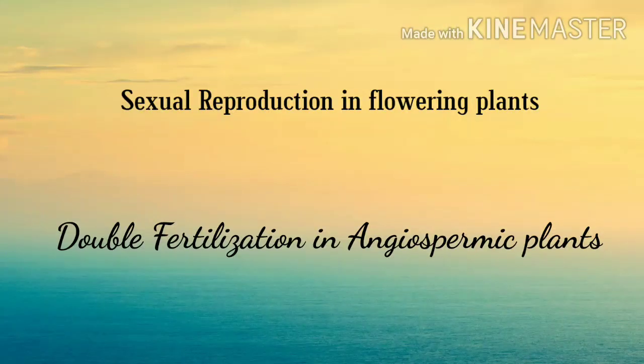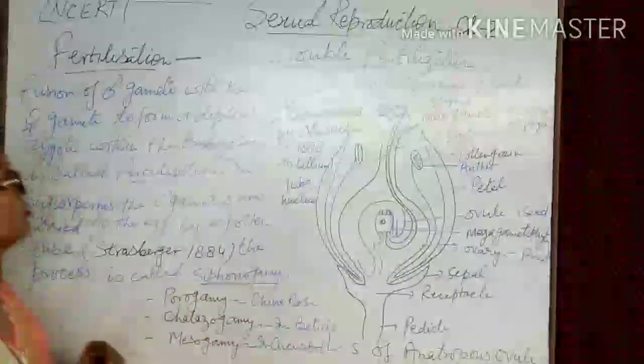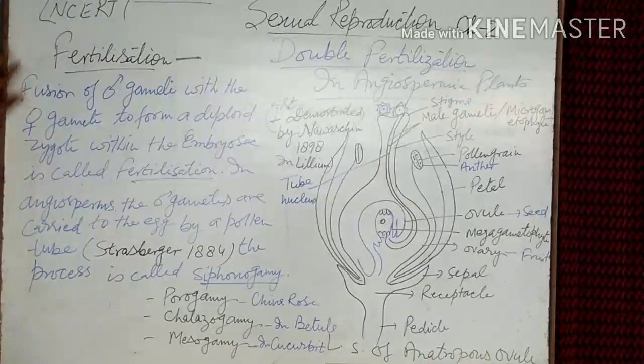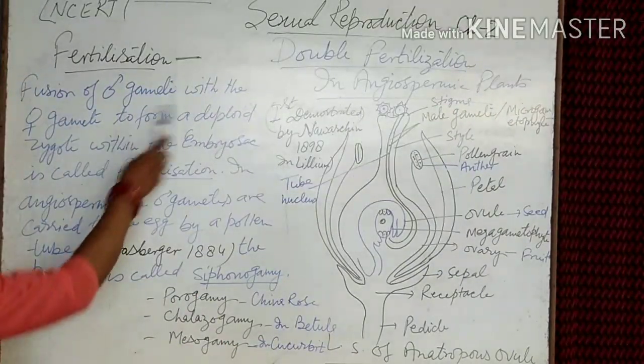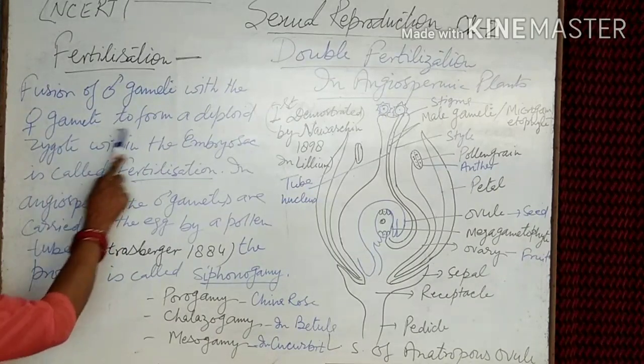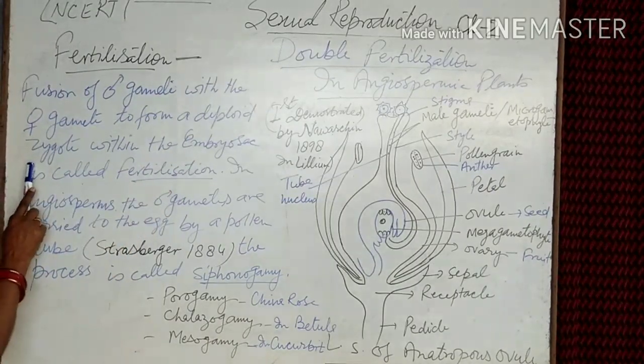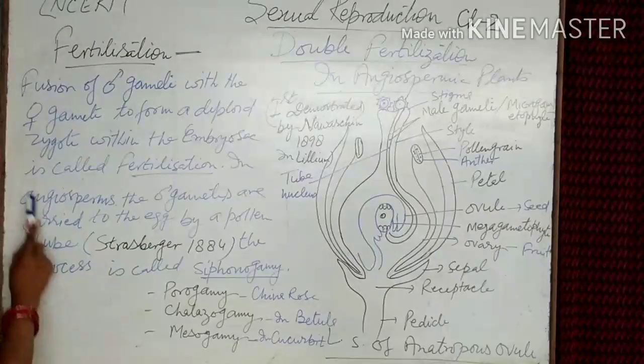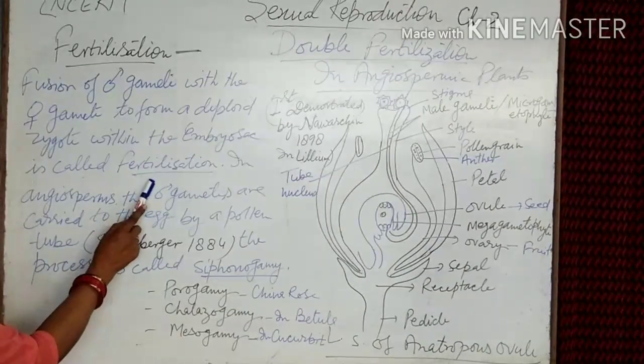The topic is fertilization, double fertilization in angiospermic plants. First, fertilization: the fusion of the male gamete with the female gamete to form a diploid zygote within the embryo sac is called fertilization.